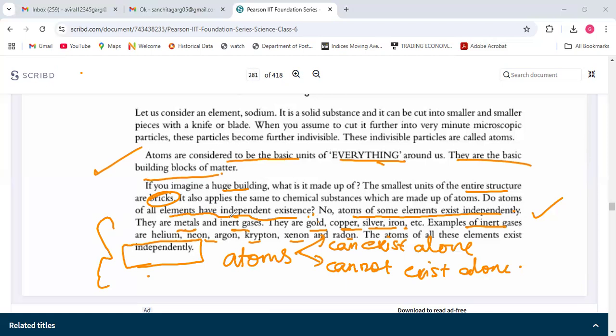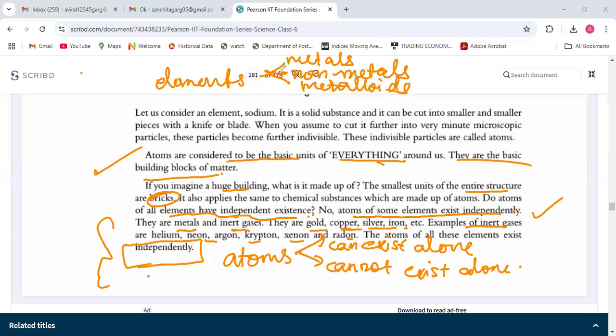See, the elements are also divided into four types: metals, non-metals, metalloids, and inert gases.